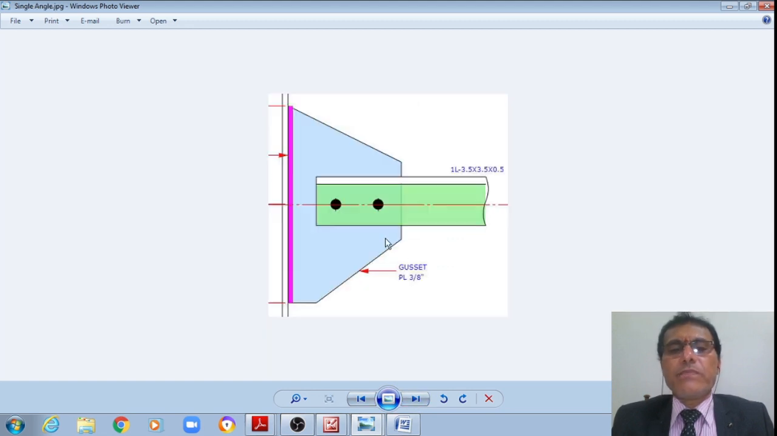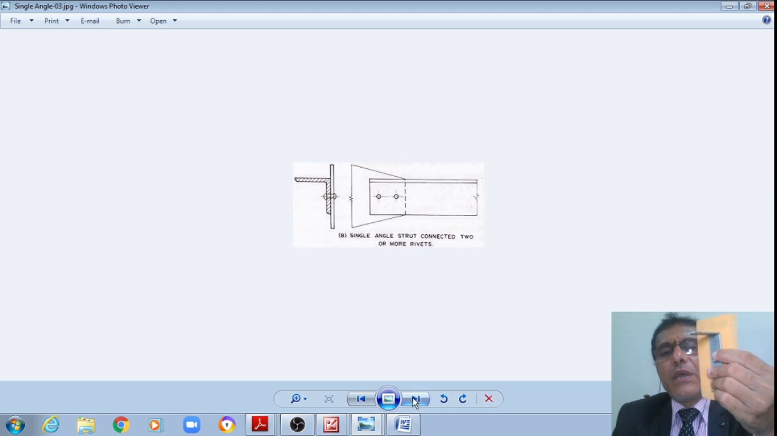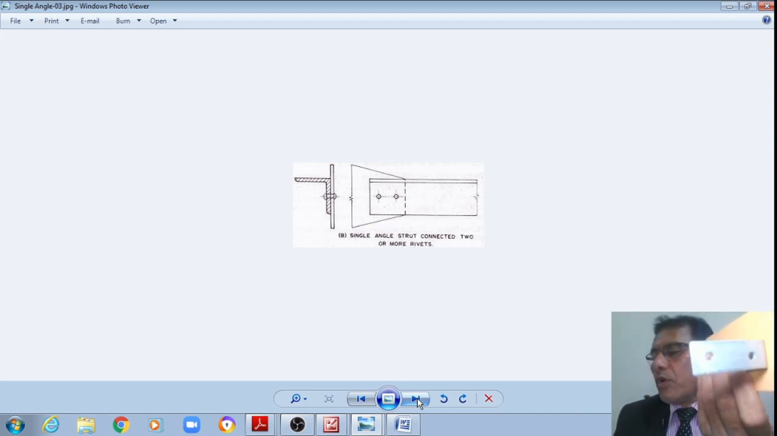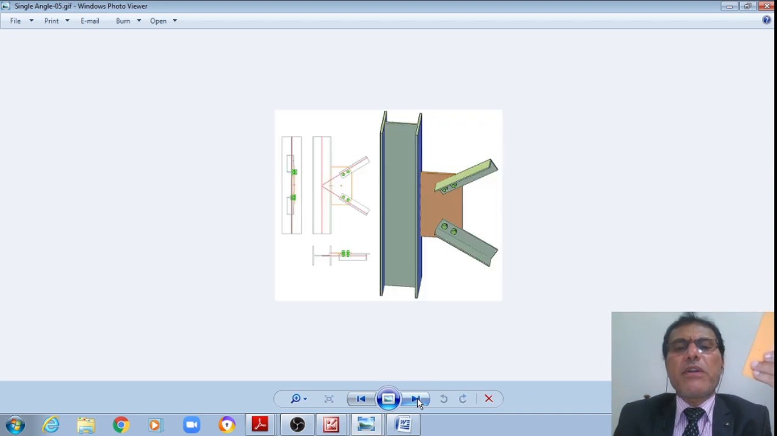Now, next one is a single angle. A single angle may be connected to one side of a gusset plate, students. Discontinuous strut or continuous strut as appropriate. This is another section, and this is also the same section. Single angle connected to one side of a gusset plate by means of either one bolt or two bolts or more number of bolts. Now in the previous case I have said one bolt, or it may be connected by means of two bolts like this. The two bolts also like this, or more number of bolts as appropriate.